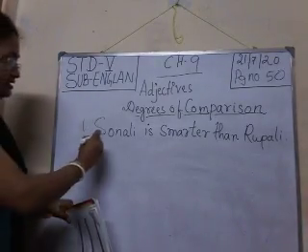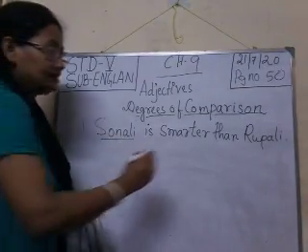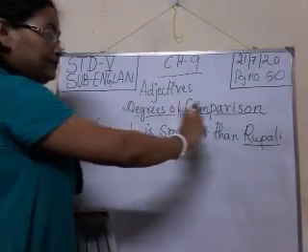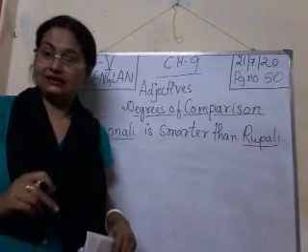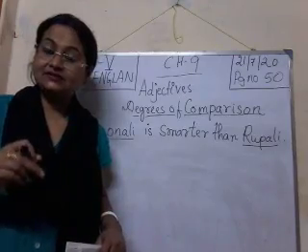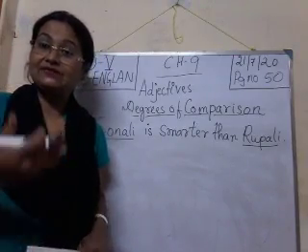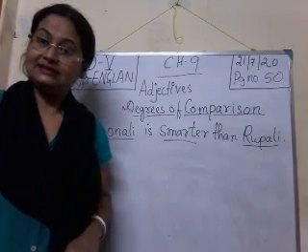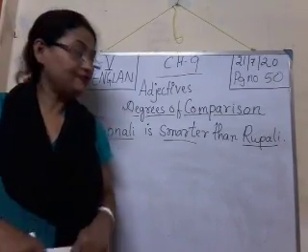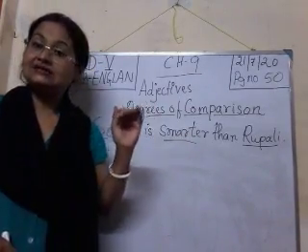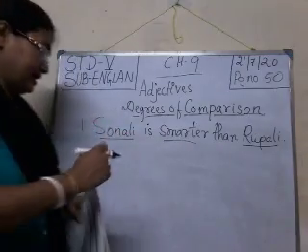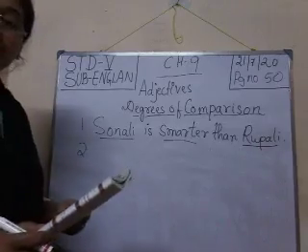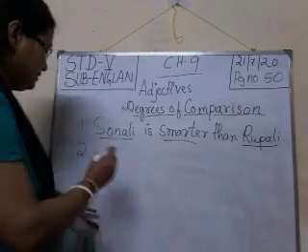Which are the 2 nouns here? Sonali and Rupali. We are comparing Sonali and Rupali. And what is the adjective? What is their quality? Which quality is being compared? Smartness, isn't it? Smart. The positive form of smarter is smart. Now, write down the second sentence. What is the second sentence? Ankit is wiser than Salman.